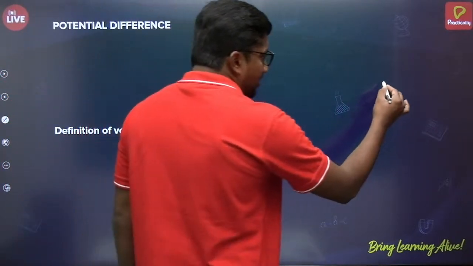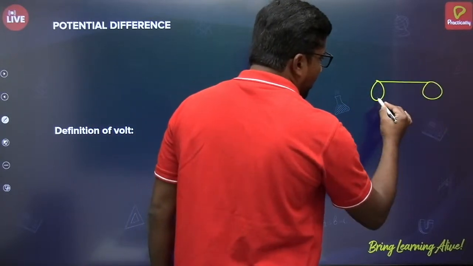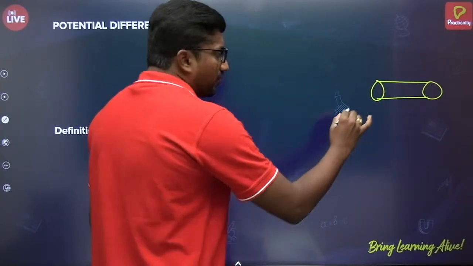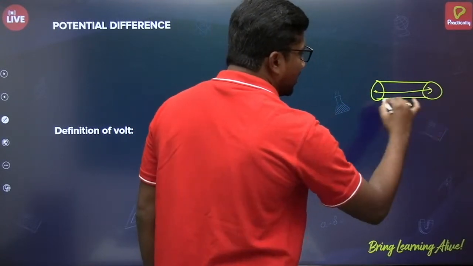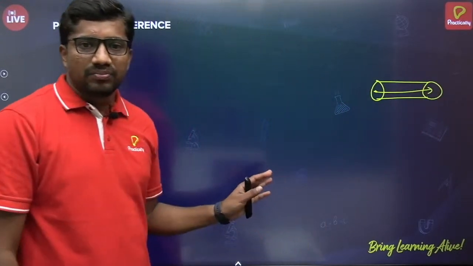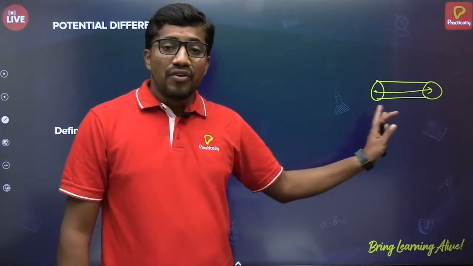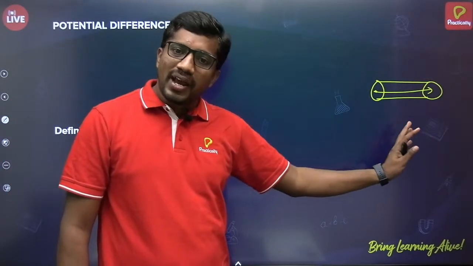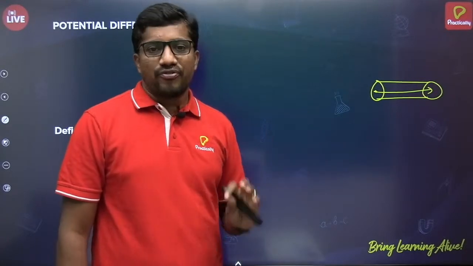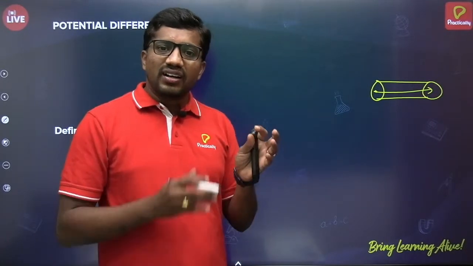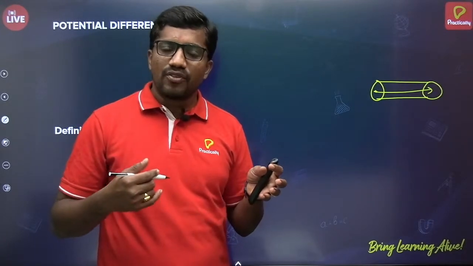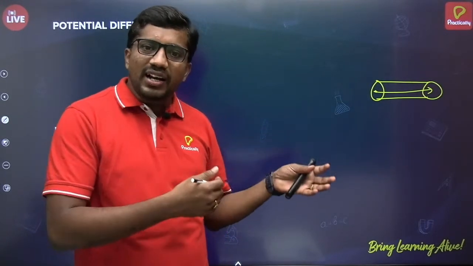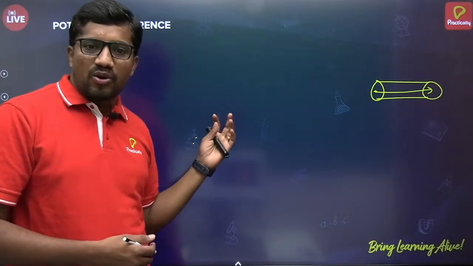See, if I say there is a level pipe, then flowing of water from one end to another end won't happen, because there is no pressure difference. Water will flow in the pipe when there is a pressure difference. So if you treat that flow of water as electric current here, I mean flow of electric charge, a similar kind of terminology we can use over here.